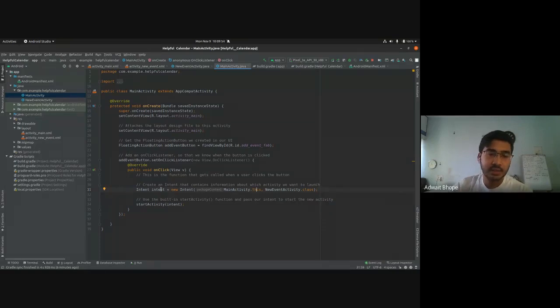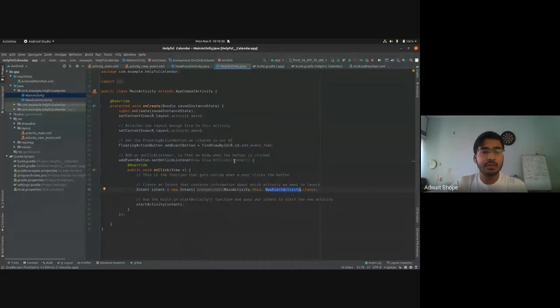So you create an intent object. If you're familiar with Java, you'll know the syntax: this intent variable is of the type intent, and we're just instantiating this class and passing these two parameters. The first parameter, main activity.this, is where we are right now. That is the context, that is main activity, and you just do .this. And the second parameter is new event activity.class. What it signifies is this is where you want the user to be redirected. So when you click on it, he will be redirected to new event activity. So you can run your application.